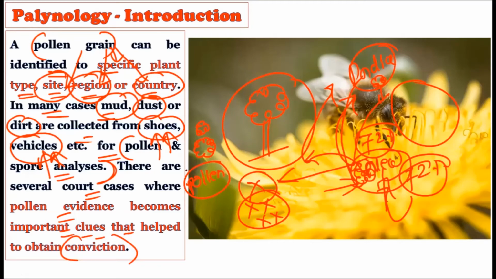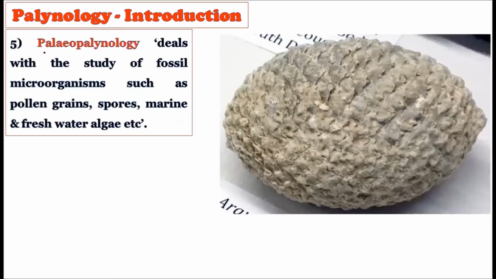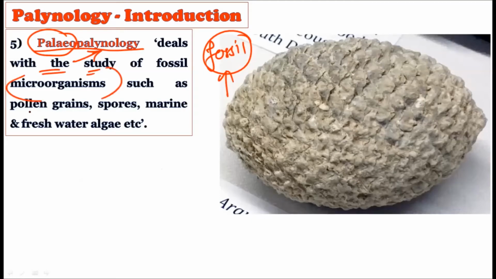Okay, now see, the next branch is palynology. Now, as you know, when you hear the word paleo, it stands for fossil, right? So paleobotany, we already know, is where we study fossils. Now, palynology deals with the study of fossil microorganisms such as pollen grains, spores, marine and freshwater algae, etc.